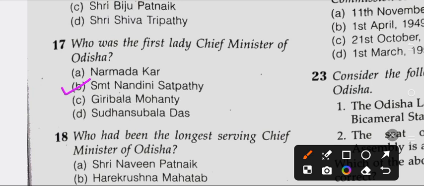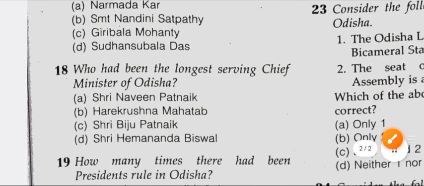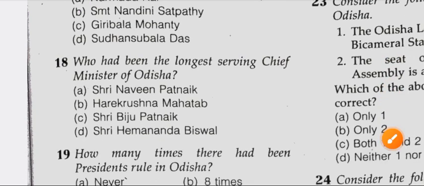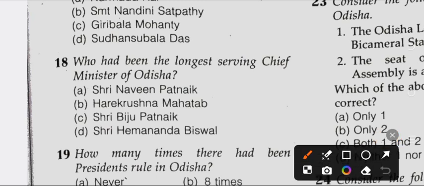Question number 18. Who had been the longest serving Chief Minister of Odisha? Option A Sri Navin Patnaik, Option B Hare Krishna Mahatab, Option C Sri Vijay Patnaik, Option D Sri Hemananda Biswa. Right answer is option number A Sri Navin Patnaik.